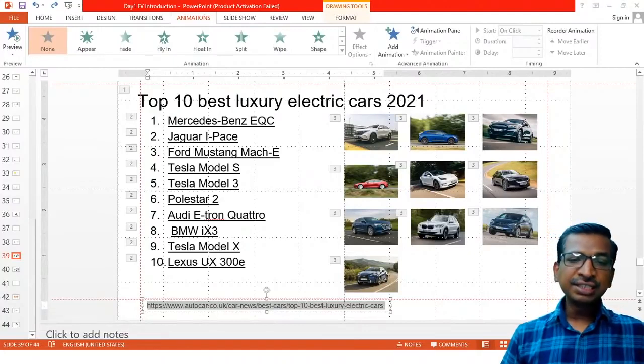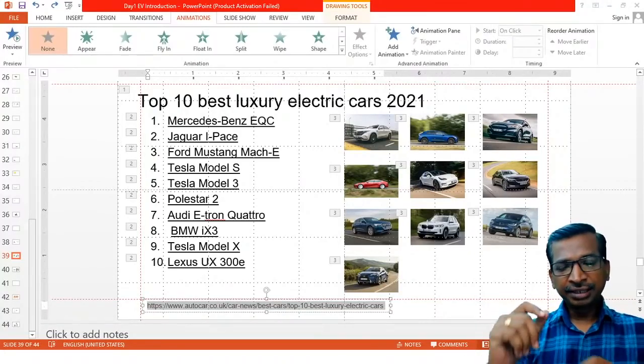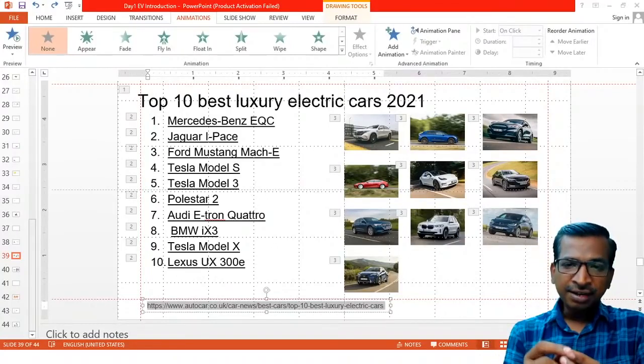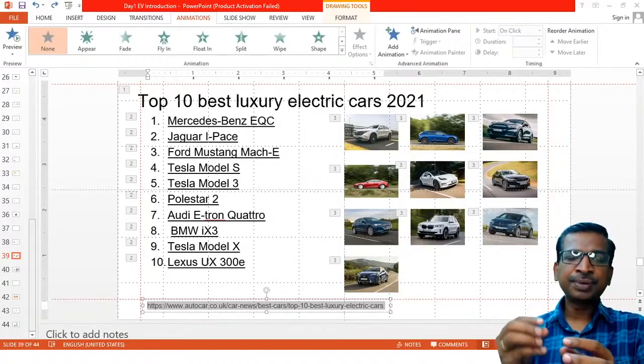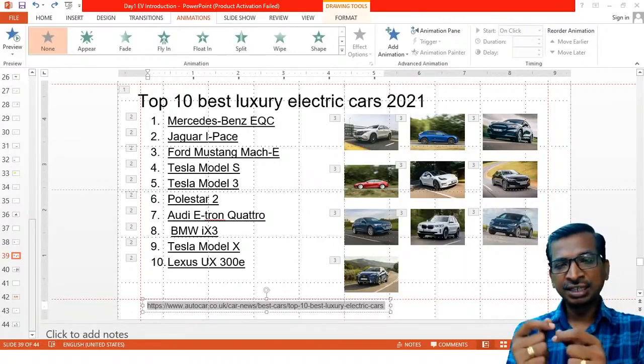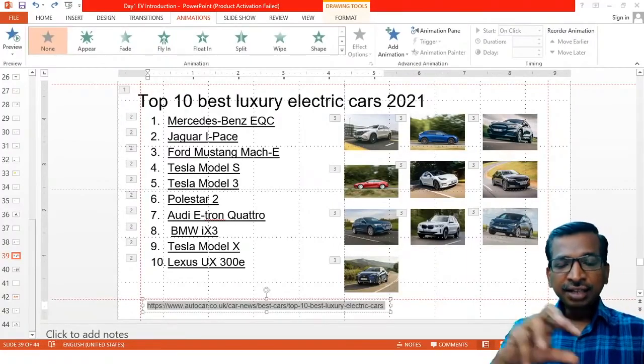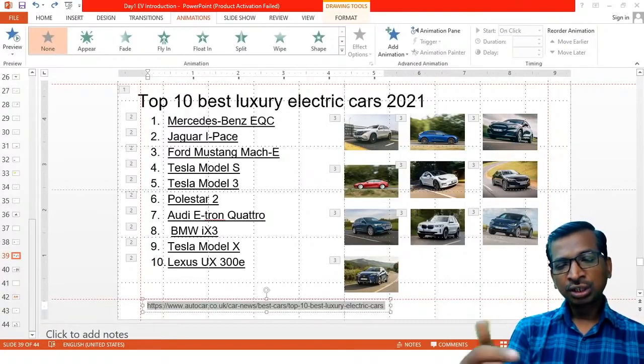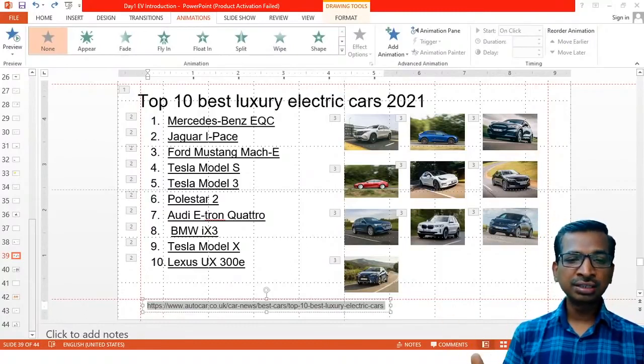So please visit this link and take a note of the power rating of each and every vehicle, and then battery capacity, distance coverage per single charge, and then charging station and charging time. Take all these notes, and before coming to the next class, keep this information ready so that you can understand more about electric vehicle systems.